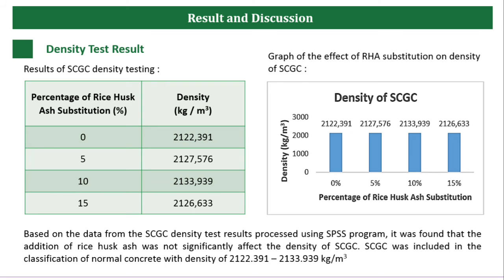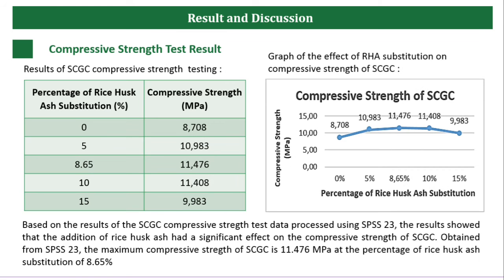The specific gravity of RHA and fly ash does not differ much, so it does not significantly affect the density of SCGC concrete. SCGC concrete is included in the classification of normal concrete with a density of 2122.391 to 2133.939 kg per cubic meter.